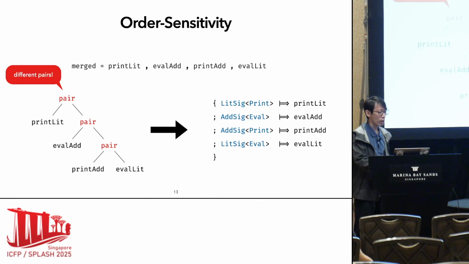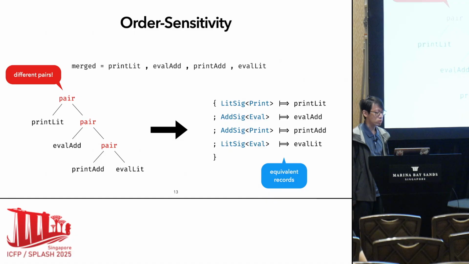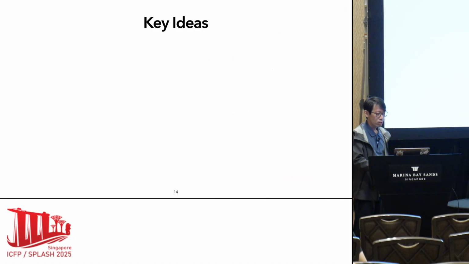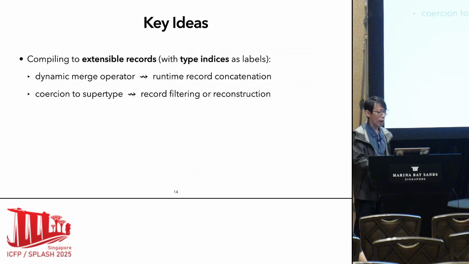So basically, we have different pairs for the two essentially same merges, but with a different order. But the compiled records are actually equivalent, and we can benefit from this with optimization we will explain very soon. The key idea is to compile the merges to extensible records with type indices as labels.